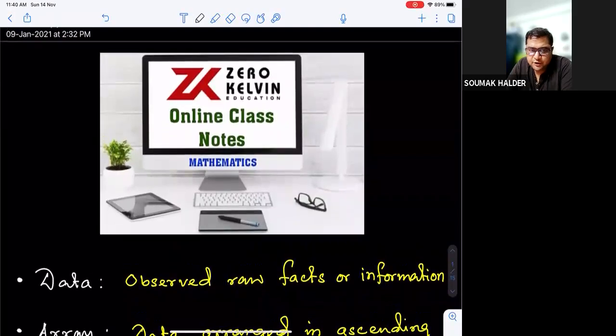Is the first line visible to all? So statistics, this is the only science without a proof, and still it is the most regularly followed. It is basically the reading of data. And what is data? It is observed raw facts or information.